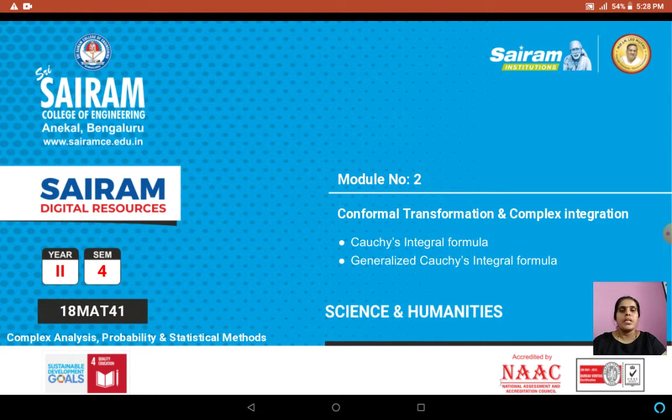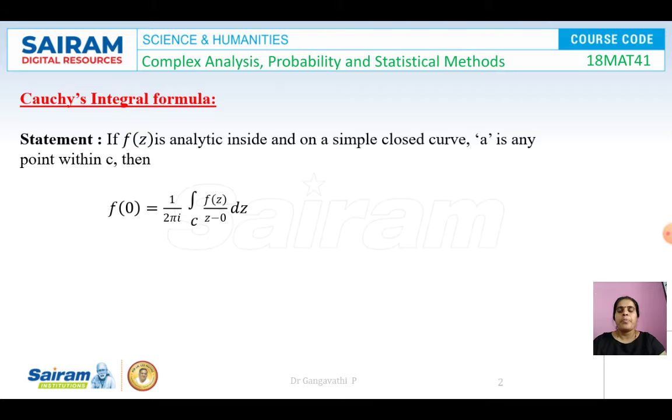In the previous session, we have proved Cauchy's theorem and we have also verified Cauchy's theorem with the help of a few problems. So here in this session, we'll continue to learn Cauchy's integral formula and generalized Cauchy's integral formula. So first, we'll see what is Cauchy's integral formula.